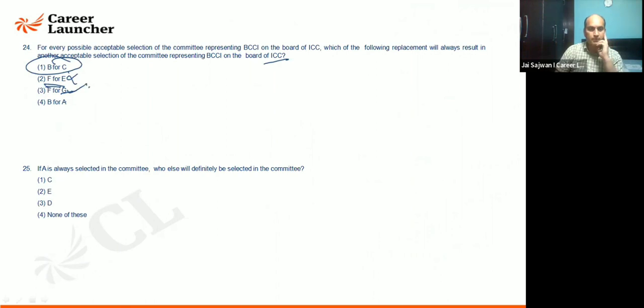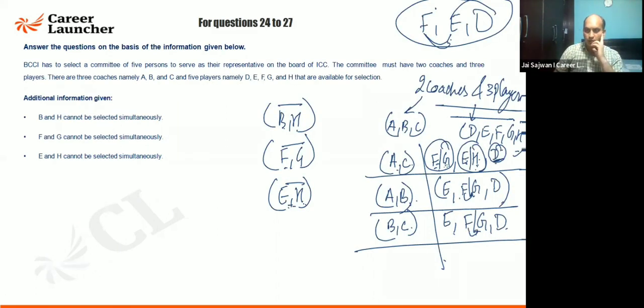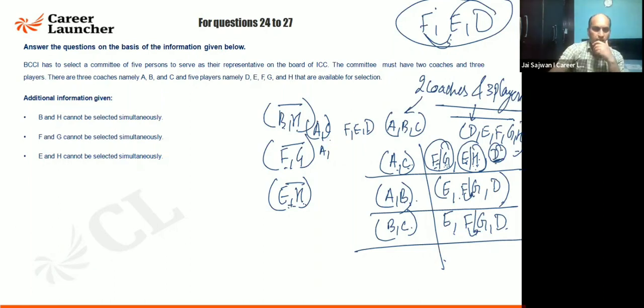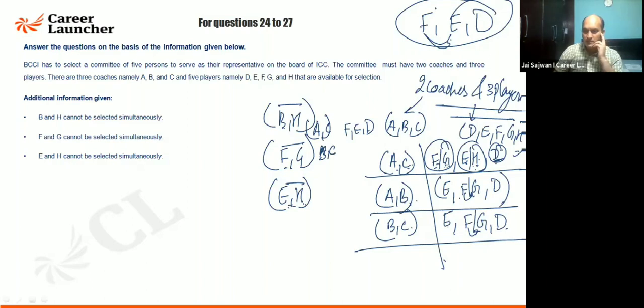I can say yes. For B for A, if I'm putting BC, then in that case H is coming. Listen, AC is coming and the combination coming is FET. If you replace A with B, it is BC which is coming here. With BC, can it be FED? Yes, I can say it is FED.